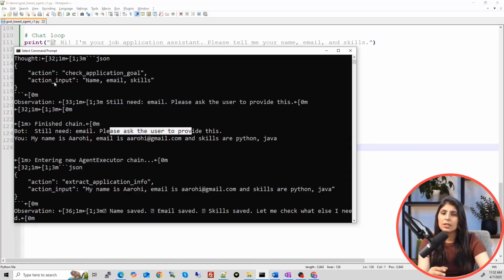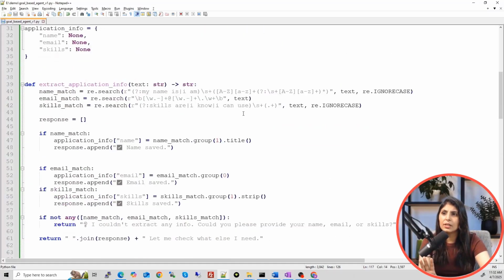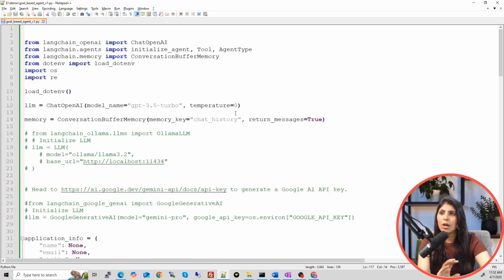Now let's see how to make a Streamlit app. So we have the basic code, right? Now we just need to add few more lines in it to make it a Streamlit app.